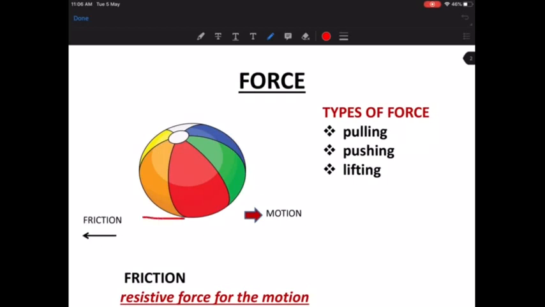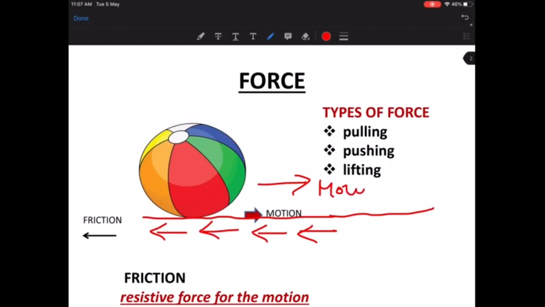For example, suppose this is a ball, right? And this ball is continuously moving on a ground. Relative to the ground, it is moving. So what is going to happen? Continuously the ground is going to apply a force which is opposite to the direction of the motion. So which is the direction of the motion? The direction of the motion is this. So the friction is going to be in the opposite direction. That is why friction will always try to stop the object. So this is the prior knowledge we have about force and friction force, correct?